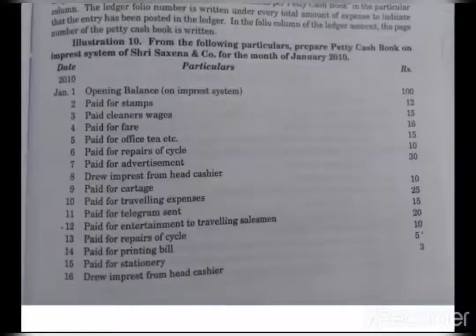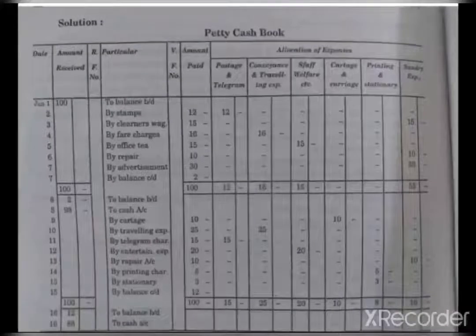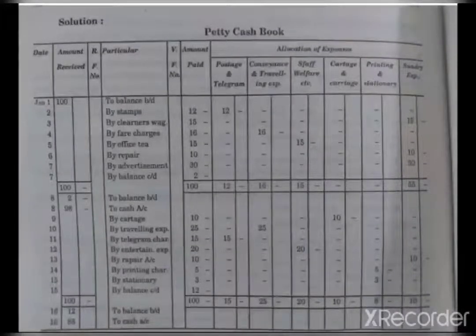Now as we have seen the question, we will see how to prepare the cash book, the proforma of the cash book. This was already explained in your theoretical class.